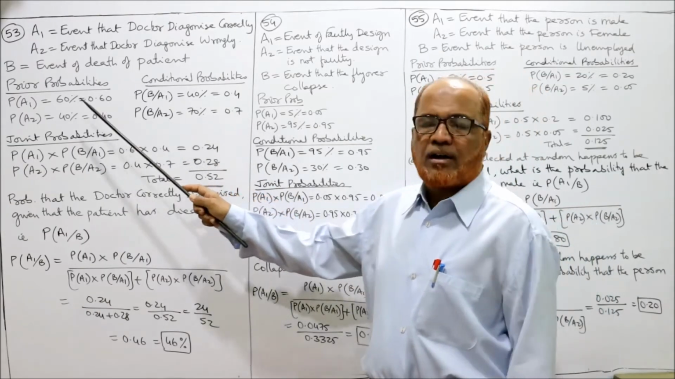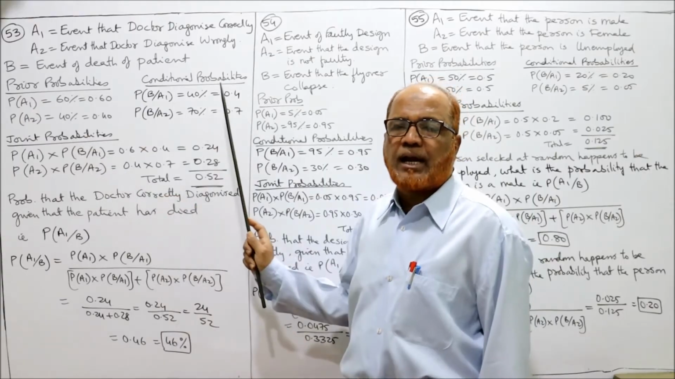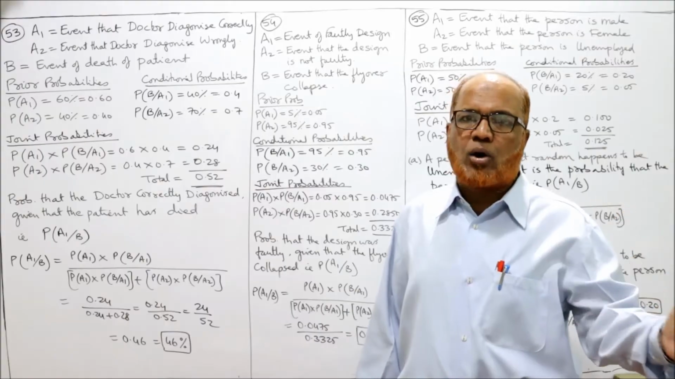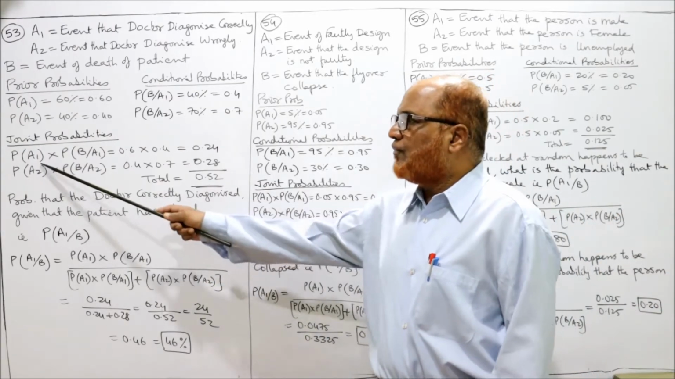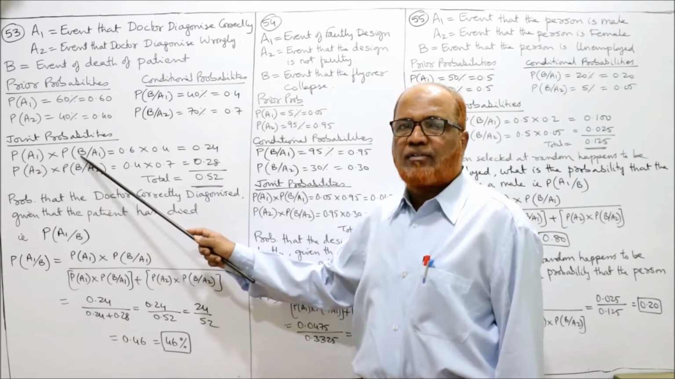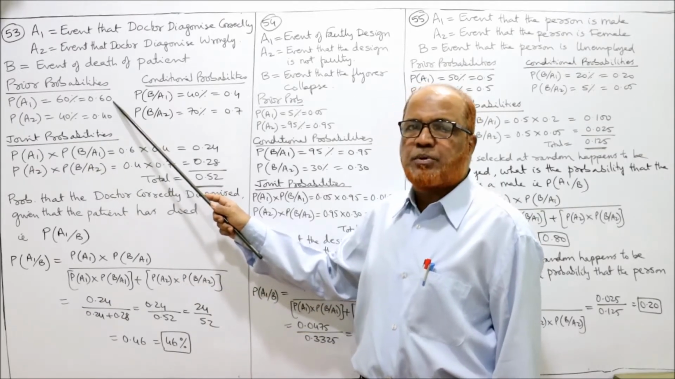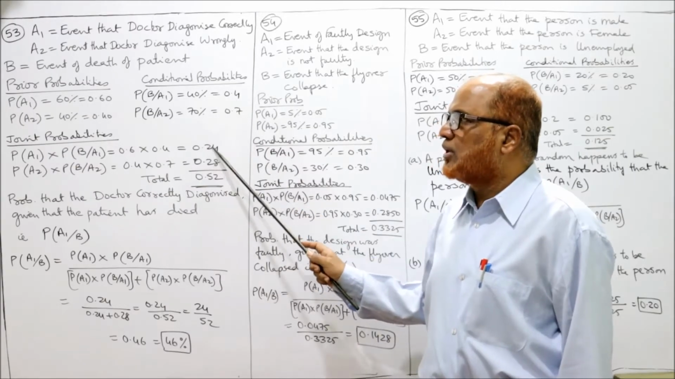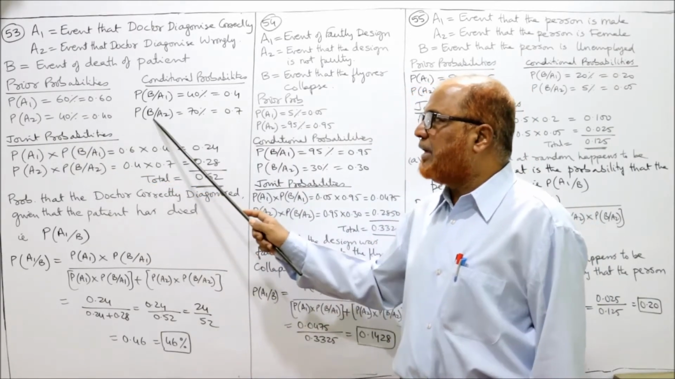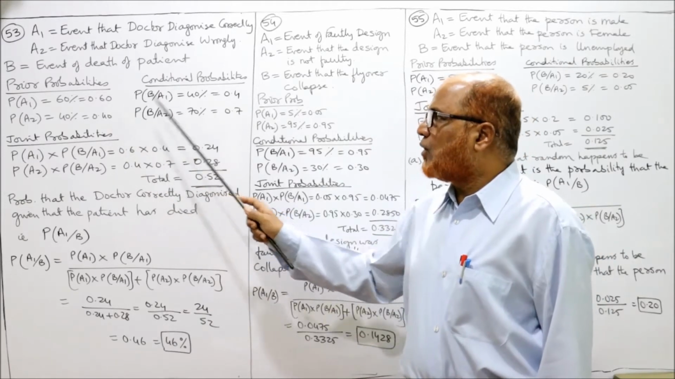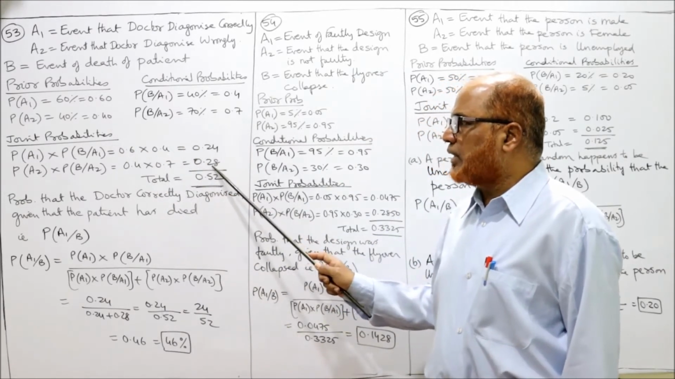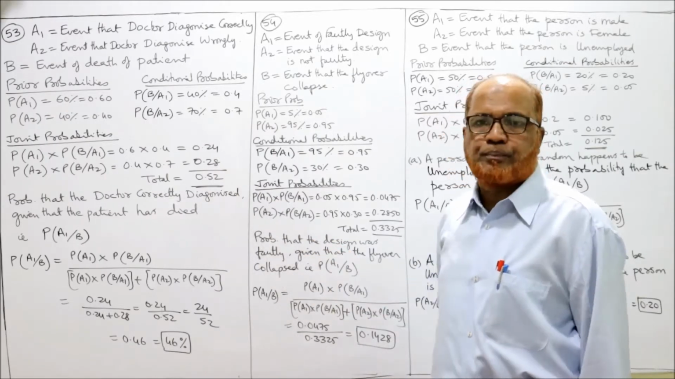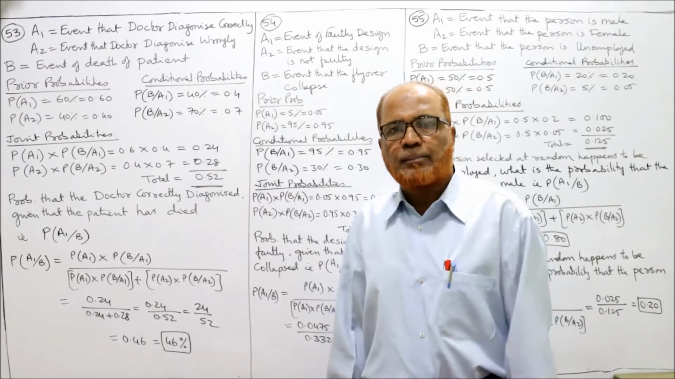So we got the information about prior probability and conditional probability. Now we can find out the joint probability. Multiply prior and conditional. P of A1 into P of B given A1. So P of A1 is 0.6, P of B given A1 is 0.4. So 0.6 into 0.4 is 0.24. Similarly, P of A2 into P of B given A2. So 0.4 into 0.7 is 0.28. Now add up these joint probabilities, the total of the joint probability is 0.52. That's it. Now we can attempt the question.